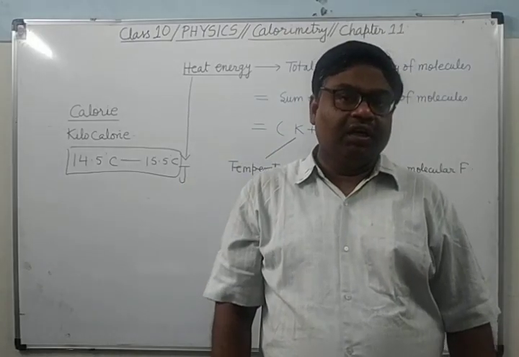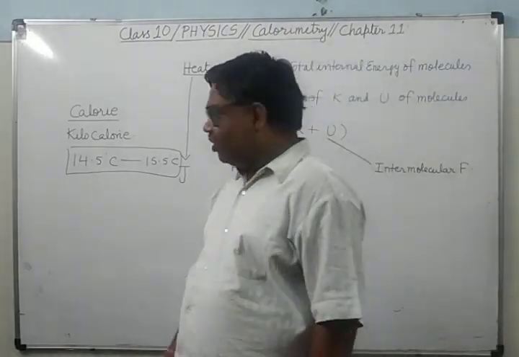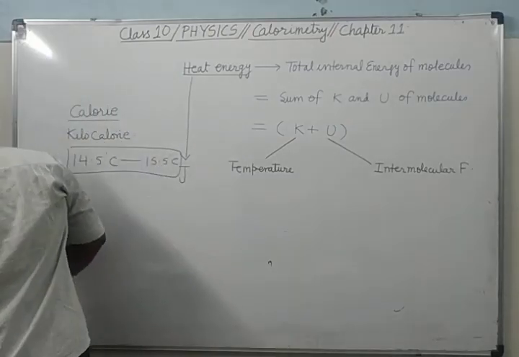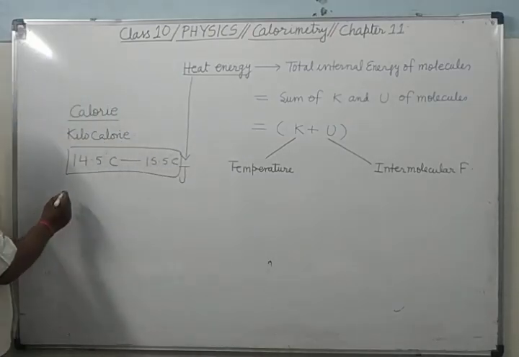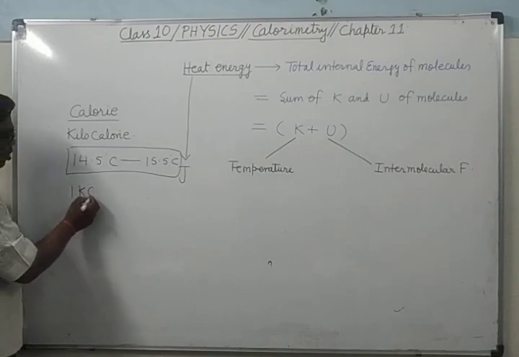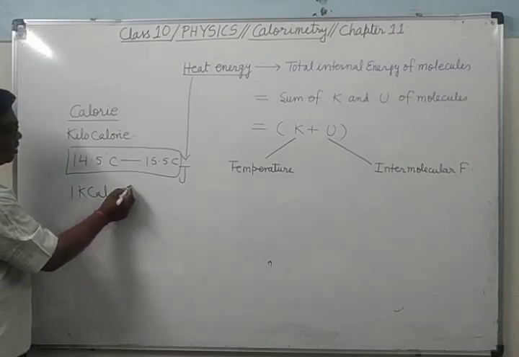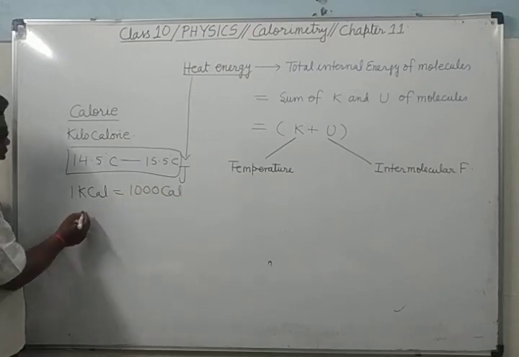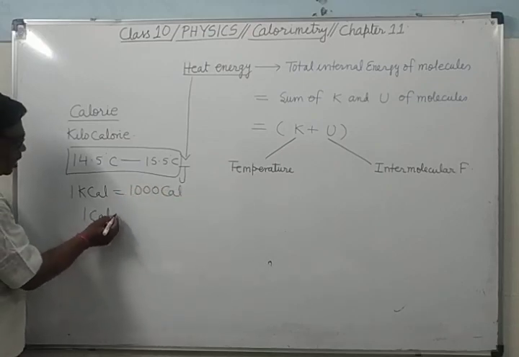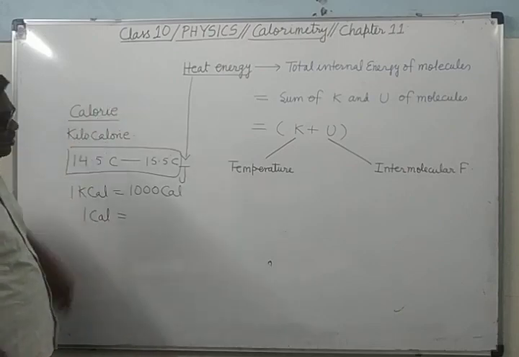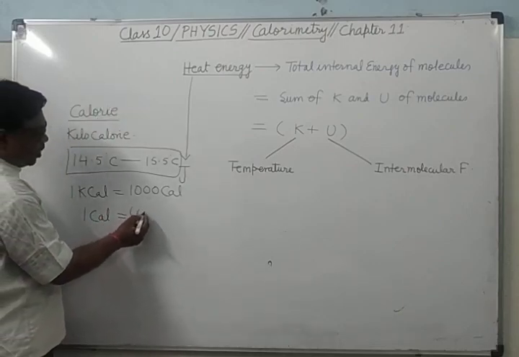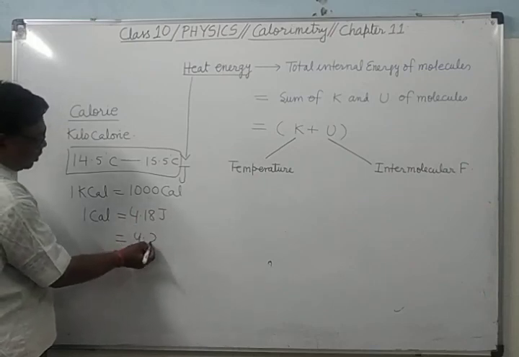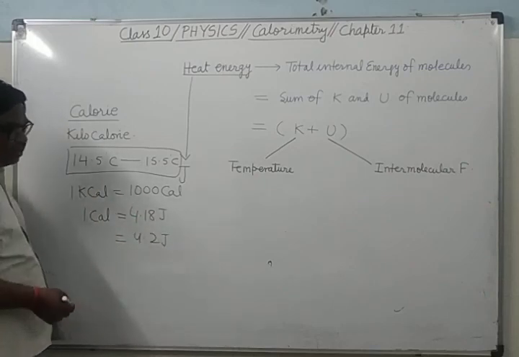Is it clear? Now what is the relation between 1 kilocalorie and calorie? There is no need to tell you that, you already know. 1 kilocalorie equals 1000 calorie. There is one more relation: 1 calorie, in the SI unit of heat energy, is equal to 4.18 joule, or approximately 4.2 joule. So we will remember these things.